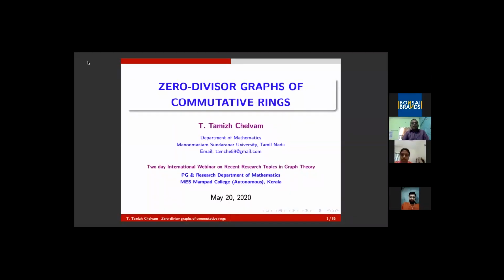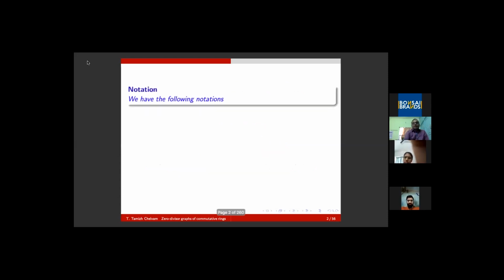...has been well studied and it has been the attraction of many researchers. So today I am going to talk about zero divisor graphs of commutative rings. Especially, I will be using these notions throughout my talk.